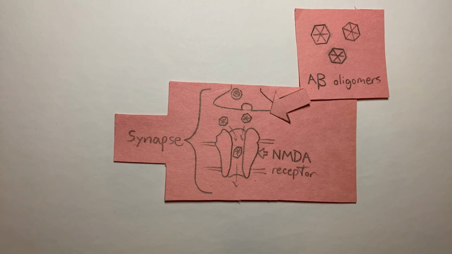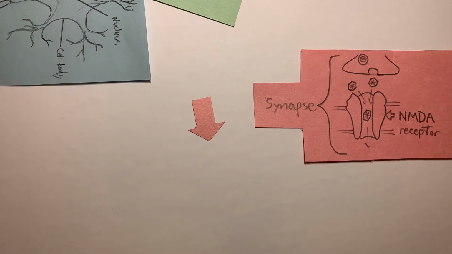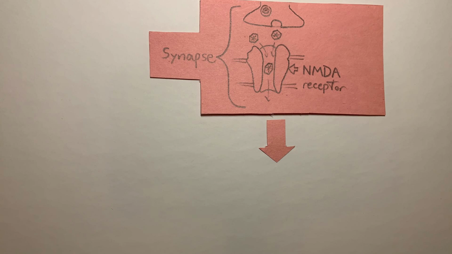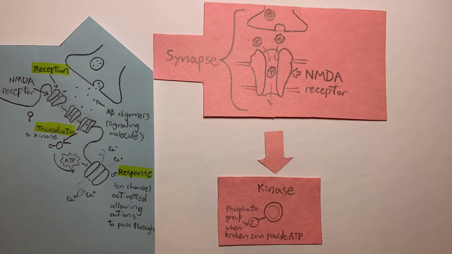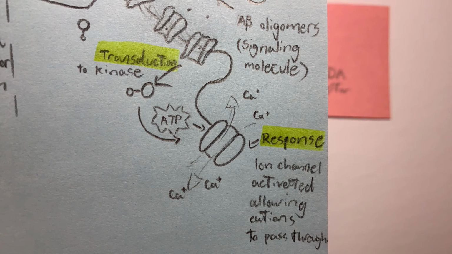N-methyl-D-aspartate, or NMDA, is the receptor for the beta oligomeric ligands. It's found in the synapse of the neuron cell, the gap between neuron cells where impulses are made between each other. Once the receptor is activated by a ligand, transduction allows for kinase with phosphate groups to use its ATP to activate an ion channel for cations.